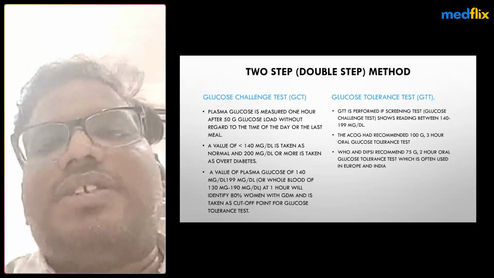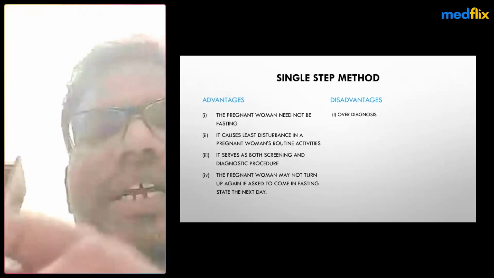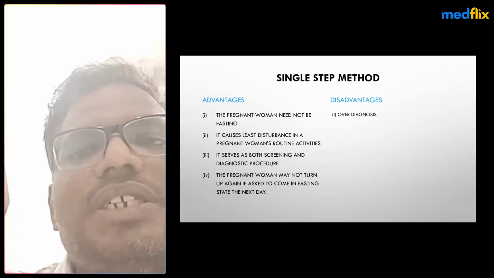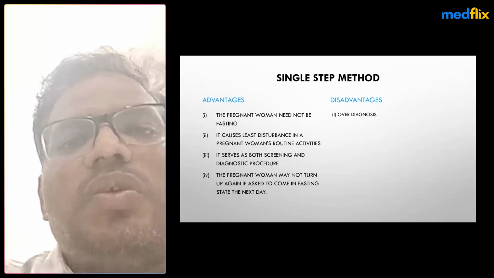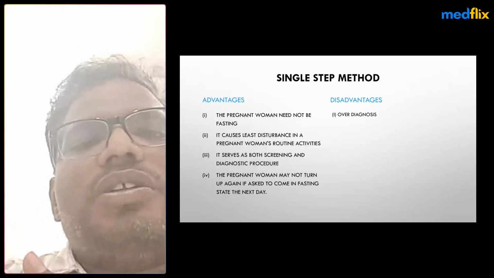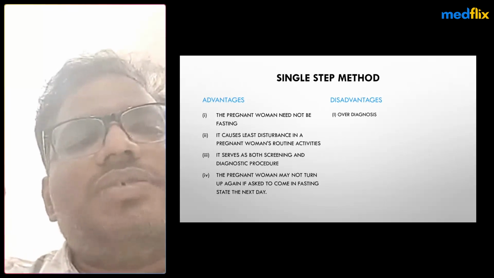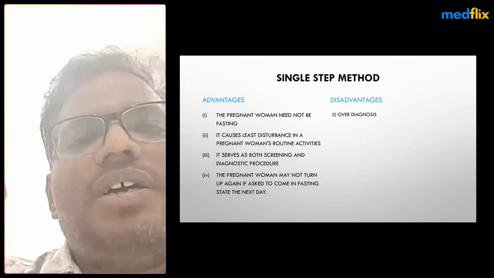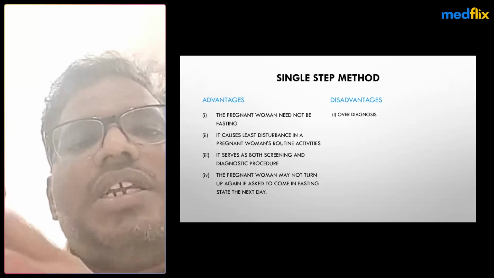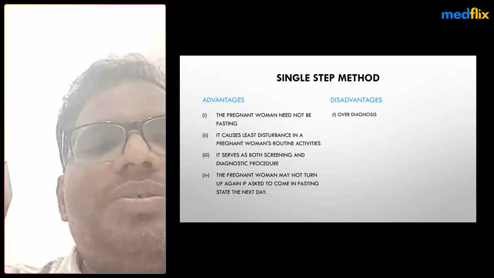Another one-step method is the one recommended by WHO, adapted from the International Association of Diabetes and Pregnancy Study Group. In this one-step method, fasting is required. It is a 75 gram oral glucose tolerance test. Fasting of 92 or more after 75 grams of oral glucose, then 1-hour levels of more than 180, or 2-hour levels of more than 150, are the diagnosis of GDM. These are the guidelines given by the International Association of Diabetes and Pregnancy Study Group, adapted by WHO.